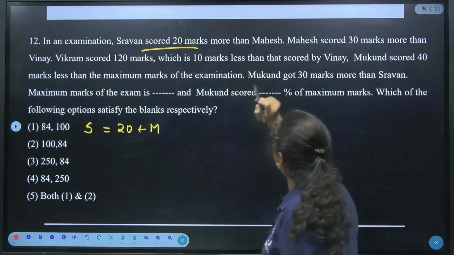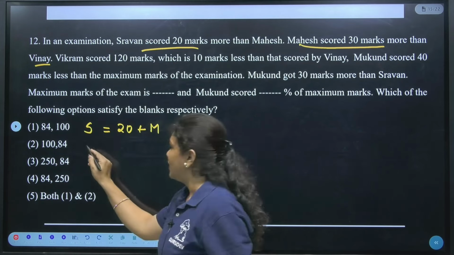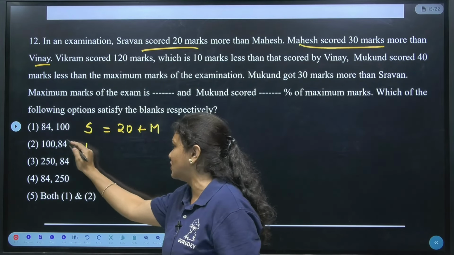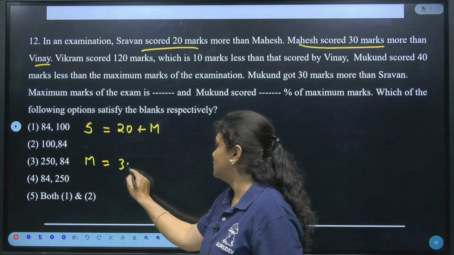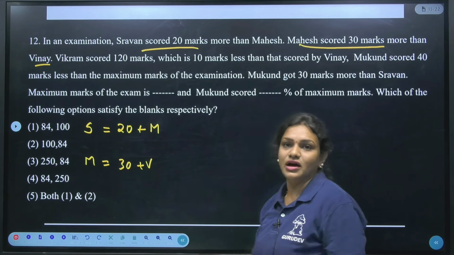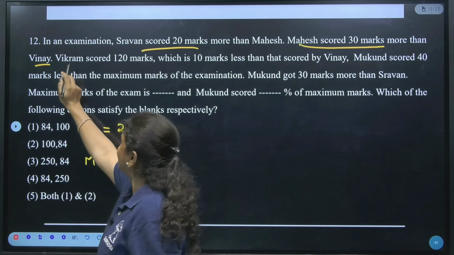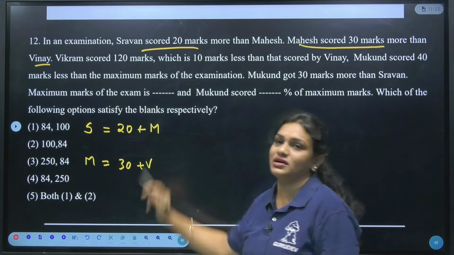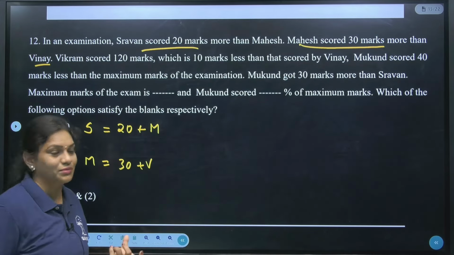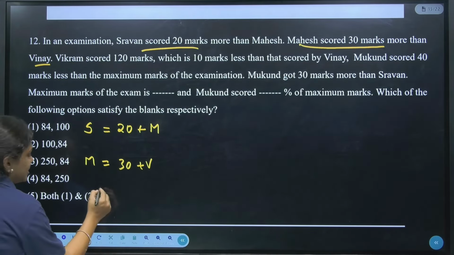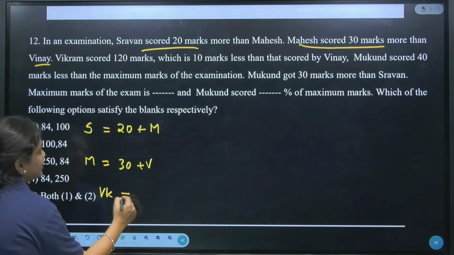Yes. Next. Mahesh scored 30 marks more than Vinay. Okay. According to the next sentence, what are we getting? Mahesh scored 30 marks more than Vinay. Is it clear? I hope it is clear for everyone. Next. Vikram scored 120 marks. Now see, in this case we have Vinay as well as Vikram, right? To differentiate, I'll just write Vikram as VK. Okay. So Vikram scored 120 marks.